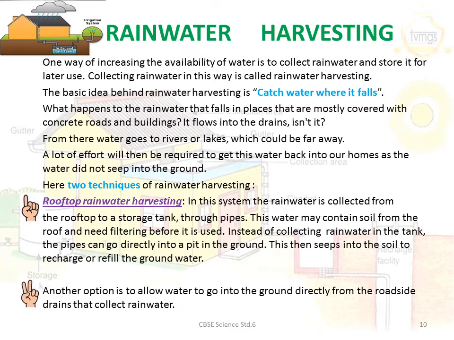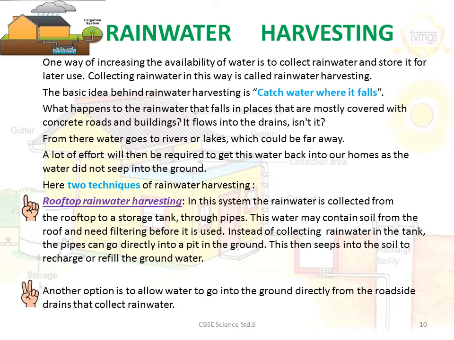This water may contain soil from the roof and will definitely need filtering before it is used. Instead of collecting rainwater in the tanks, the pipes can go directly into a pit in the ground. This will then seep into the soil to recharge or refill the groundwater.